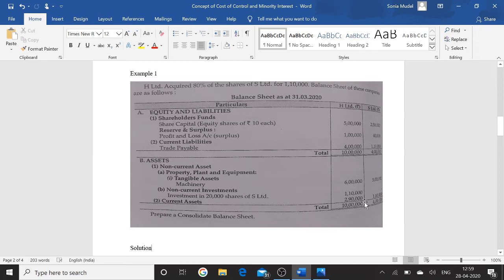Next, the cost of investment is given in the question as rupees 1,10,000. Current assets are given as 2,90,000 and 1 lakh, and we have to prepare a consolidated balance sheet. To prepare a consolidated balance sheet, first we have to prepare the working notes. There are basically three working notes we have to prepare for the initial questions: percentage holding, cost of control, and minority interest. And later on we will also prepare analysis of profit.